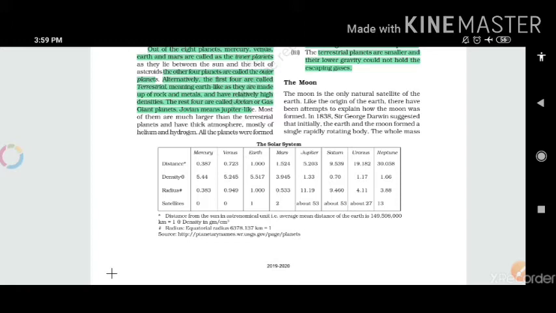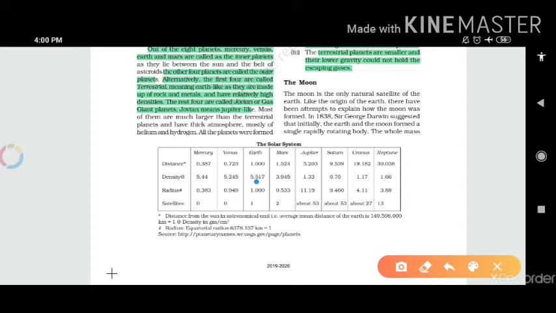As you can see, the distance of the Earth from our sun is 1. So we are taking this distance as 1, as a standard distance, and we are comparing on the basis of this.